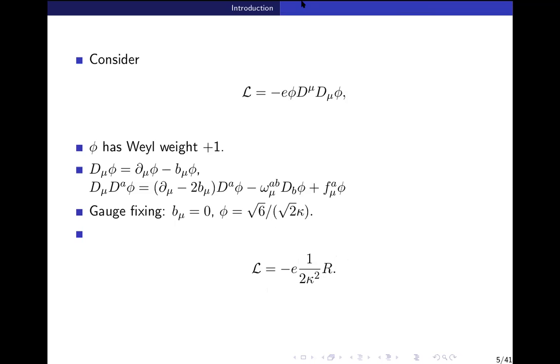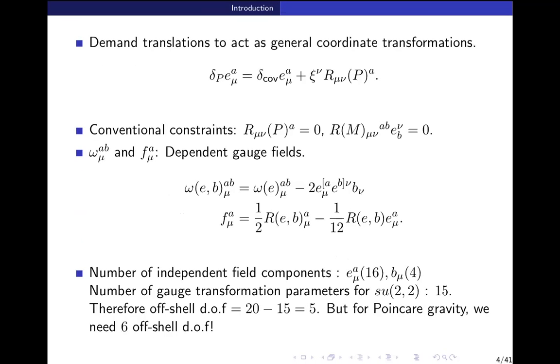Yeah, I have maybe a stupid question. So can you go back to the previous slide? Sure. So in this process, you sort of introduce gauge fields corresponding to each of the conformal generators, right? Yeah. And now you've said that here that omega and f are now the dependent gauge fields. Yeah. But in the end, this is a choice, right? I can choose to make the other two, the B and the E, dependent. Is that something that I can do? I'm allowed to do that, right?